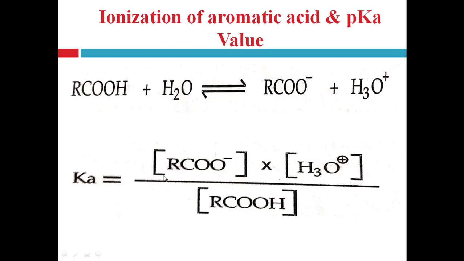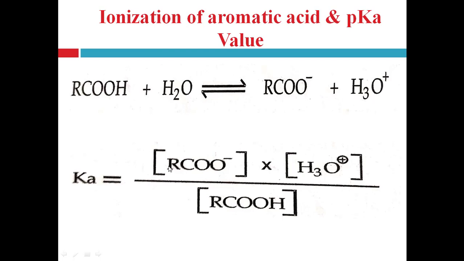The equation is Ka equal to, the general formula for this equilibrium constant, the concentration of the product divided by the concentration of reactant. Here two products are present, carboxylate ion and H3O plus ion, right?